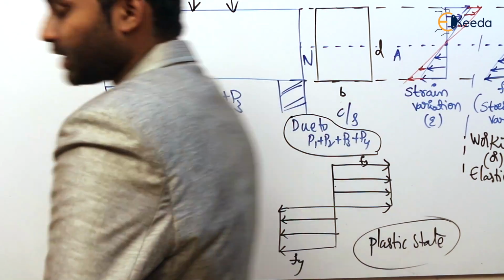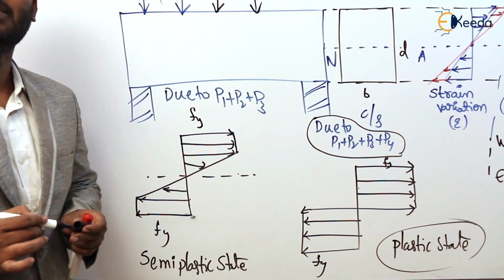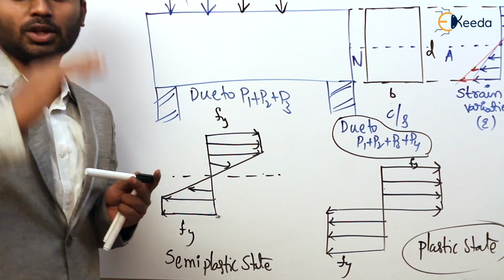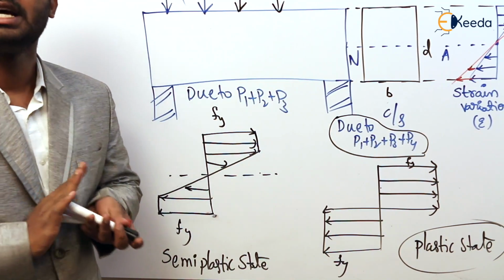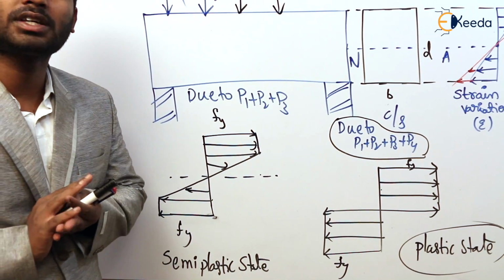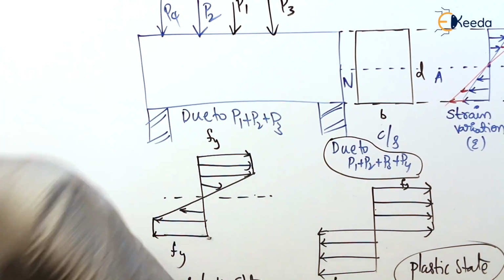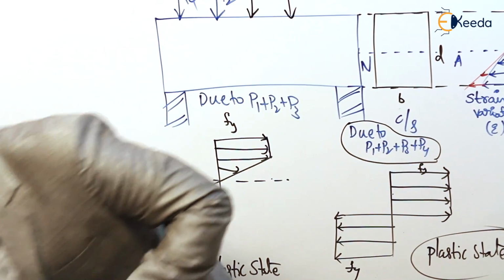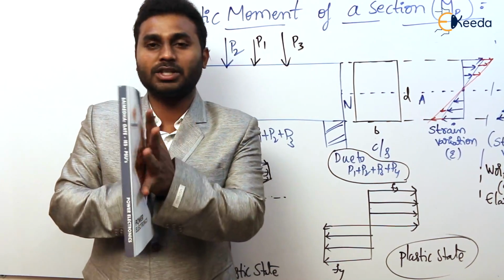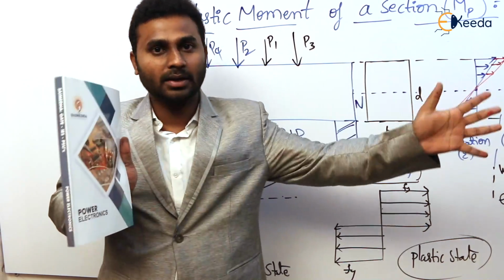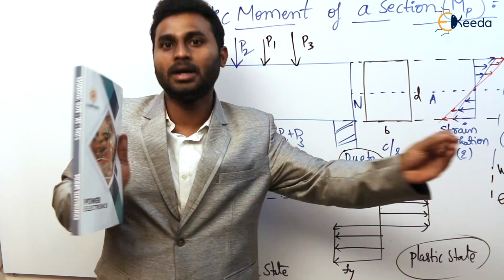Now from this, what can we say? Plastic state is a state at which the fibers in the cross section are uniformly stressed, or the stress in each fiber of the cross section is equal. If you observe, there is one fiber, as I said previously. This is a cross section. Several cross sections placed close together form the span. This is one cross section, and a similar cross section, and together they form the span.